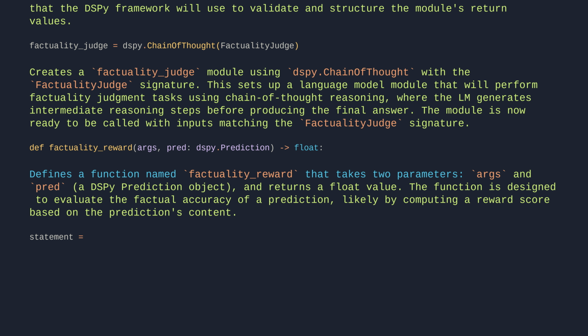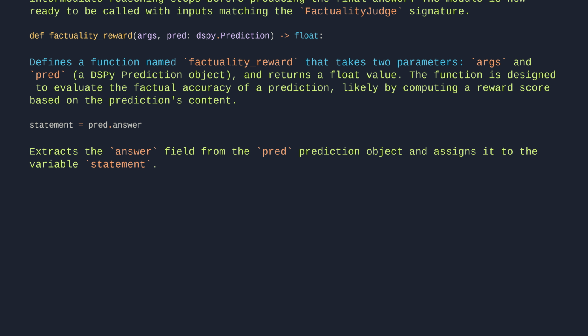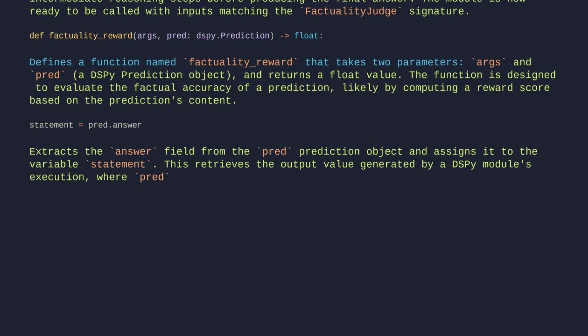statement = pred.answer. Extracts the answer field from the pred prediction object and assigns it to the variable statement. This retrieves the output value generated by a dspy module's execution, where pred is a prediction object containing the module's results.